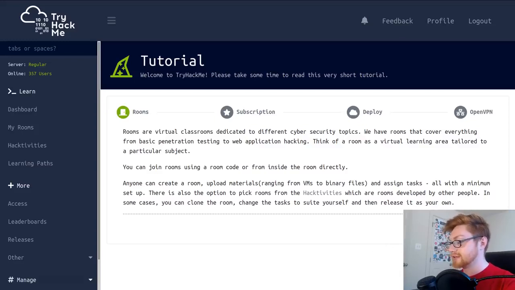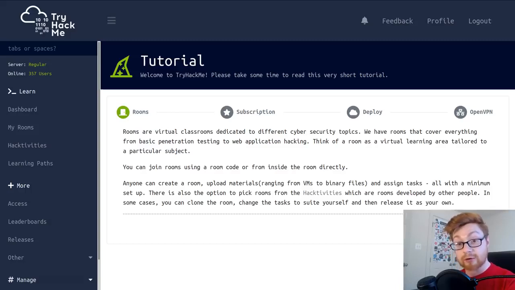It's very much similar to Hack the Box, in that there is a network you can connect to and you'll interact with all these different machines and computers and systems and work with them. In some cases, try and break into them. Try to hack it, right? Try Hack Me. And honestly, I feel like there's a lot of really cool stuff in this, and I wanted to showcase it to you.